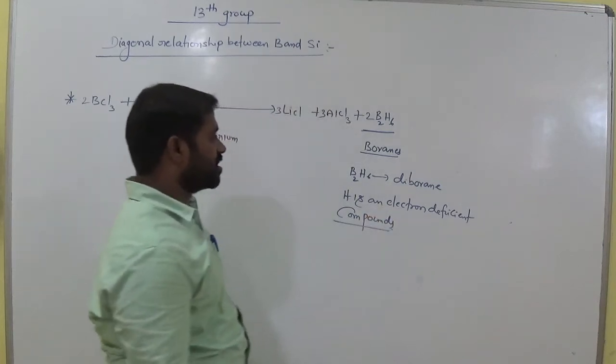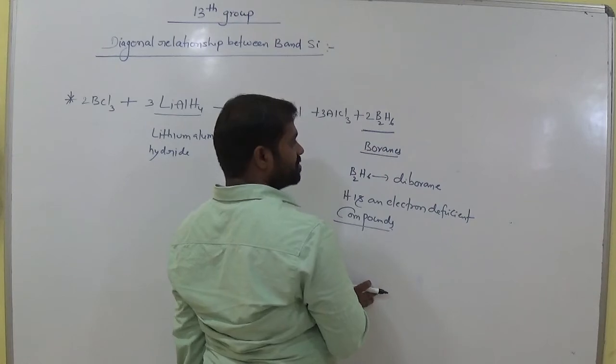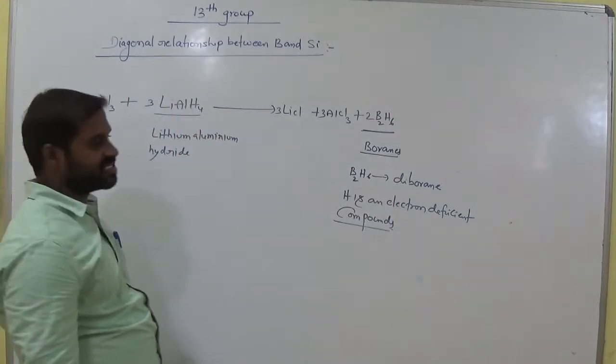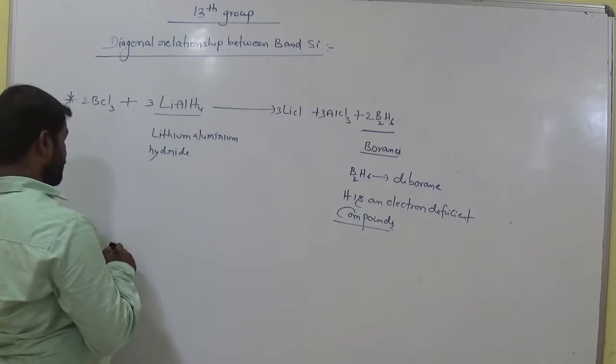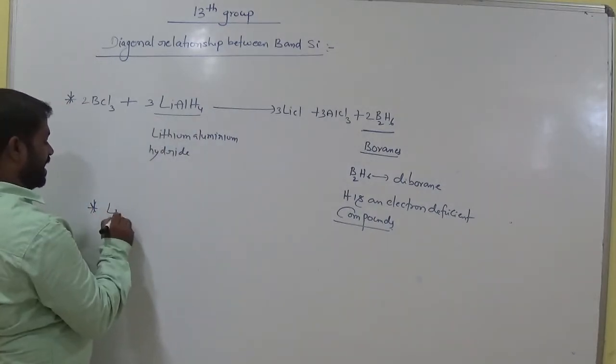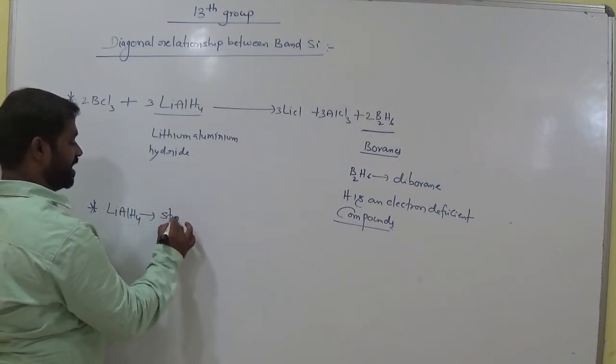Electron deficient compounds. Okay. So boranes are electron deficient compounds. Already we discussed that. Here we know an important compound, that is lithium aluminium hydride. Remember this, which is called a strong reducing agent.